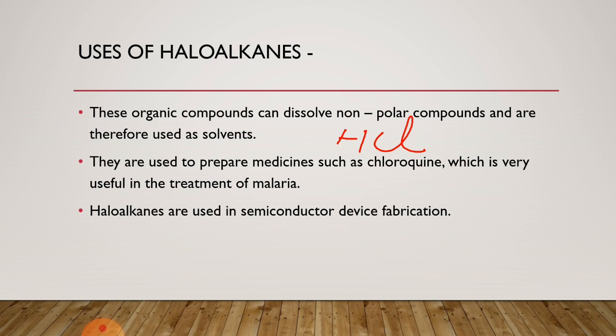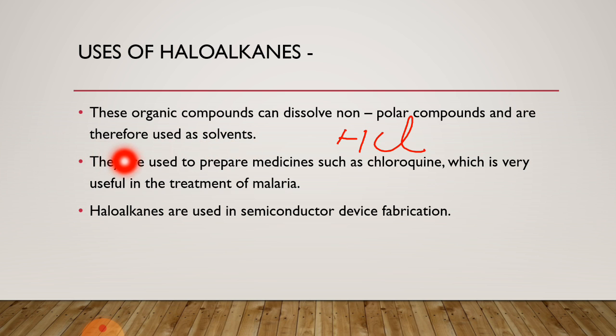So, in non-polar compounds, electronegativities of the two atoms are equal. Now, what do you mean by solvent? Solvent is a substance which is able to dissolve other substances.